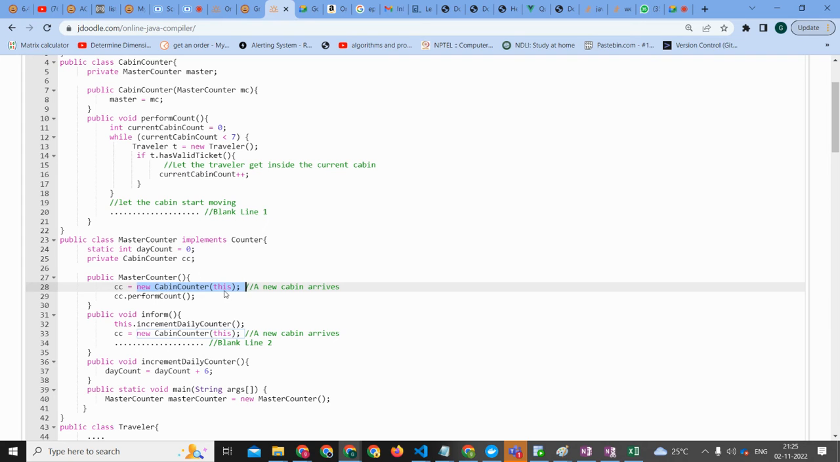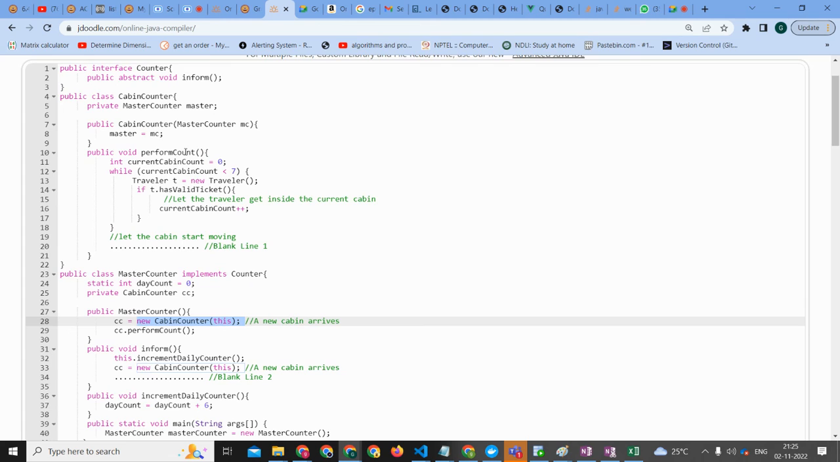So that master counter you're passing inside of this new object. Cabin counter object with master counter. You're passing whatever is here. Then master is equal to MC. This is the constructor. See this private variable master counter MC. So that's all.